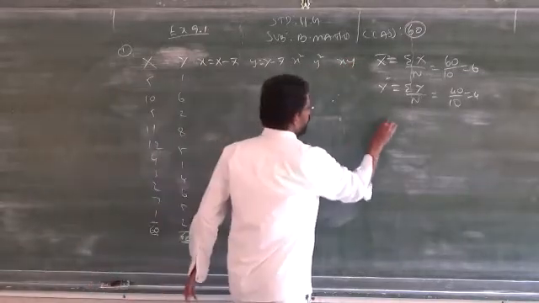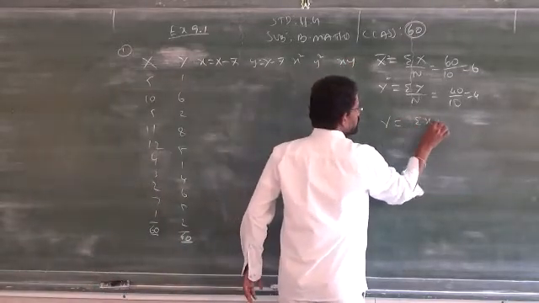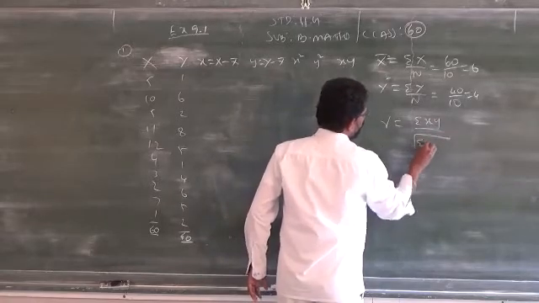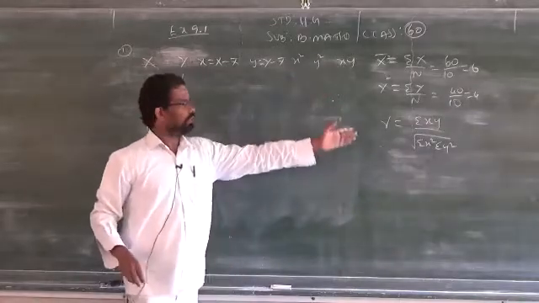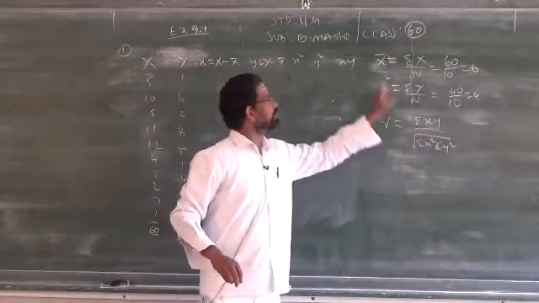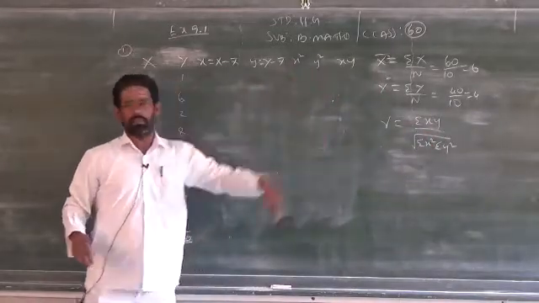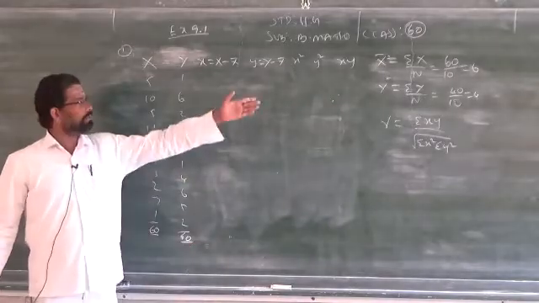Because the formula to find correlation is summation xy by square root of summation x square into summation y square, small x and y. So, I need x square, y square and xy. That is what I am writing. I open the tabular column. Clear? Depends upon the formula I have to take.